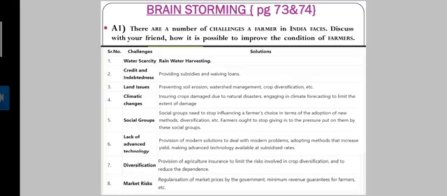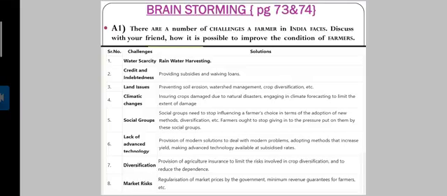Social groups. Social groups need to stop influencing a farmer's choice in terms of the adoption of new methods. Diversification. Farmers ought to stop giving in to the pressure put on them by these social groups. Lack of advanced technology. Provision of modern solutions to deal with modern problems, adopting methods that increase yield, making advanced technology available at subsidized rates.